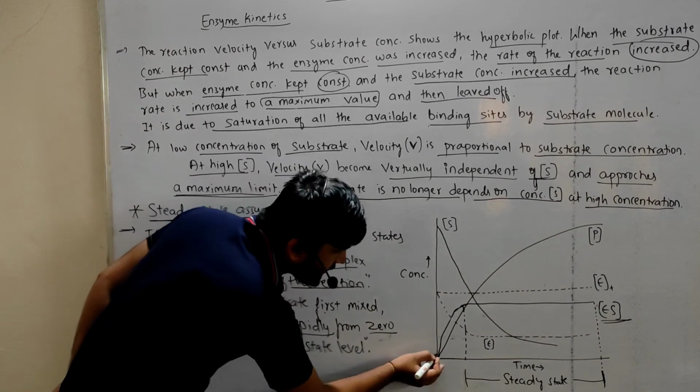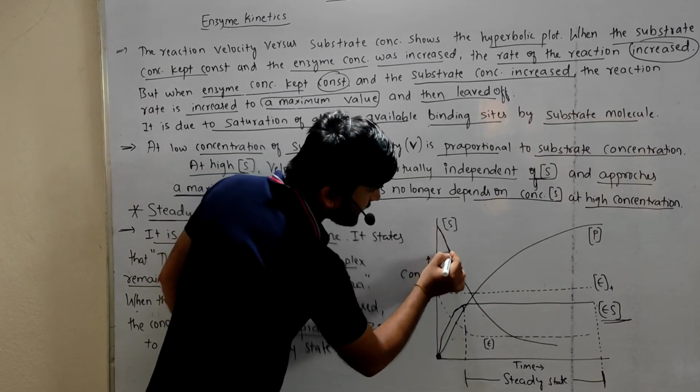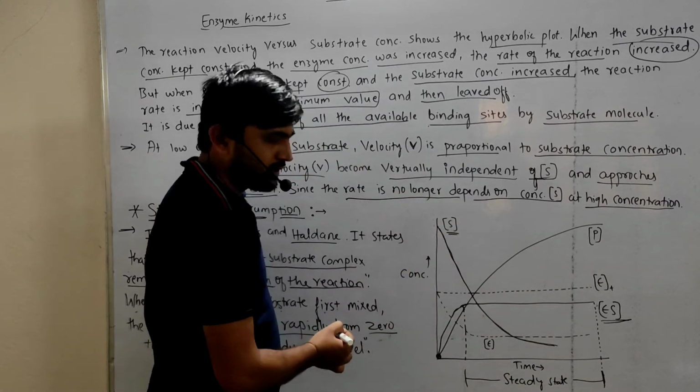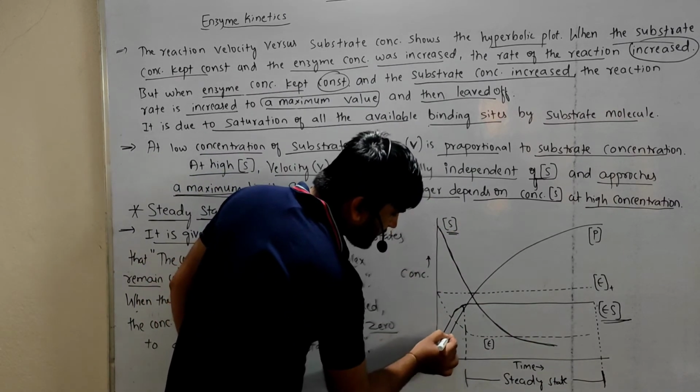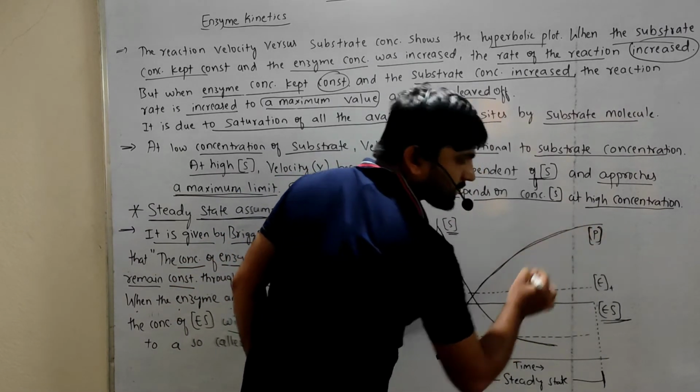So here is the startup. See the graph here. This line represents the concentration of the substrate, and this line represents the concentration of the product.